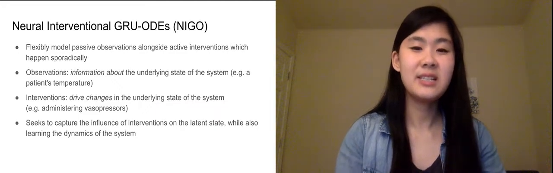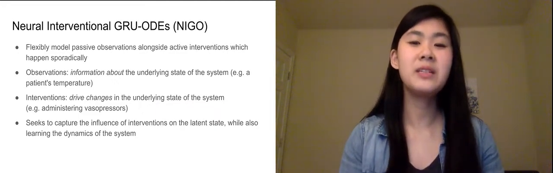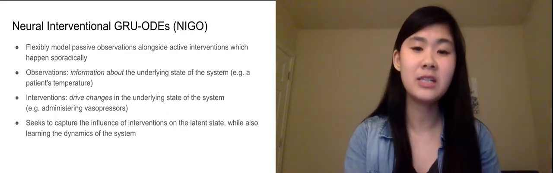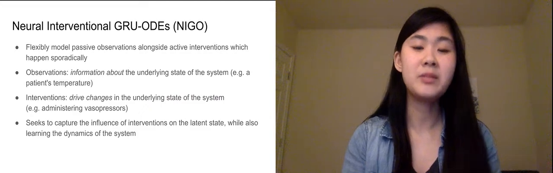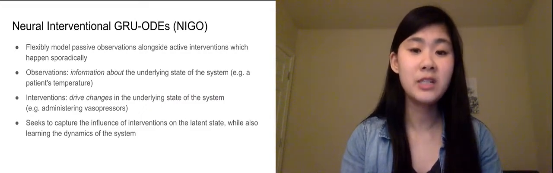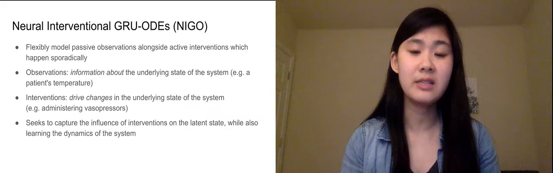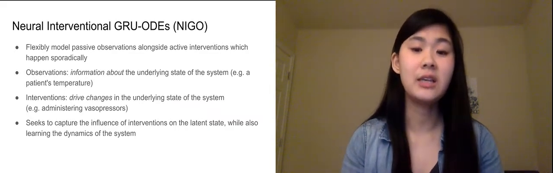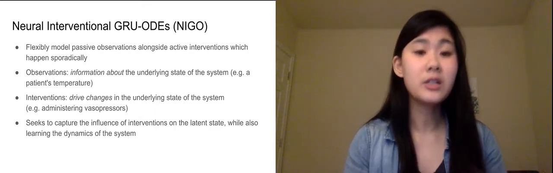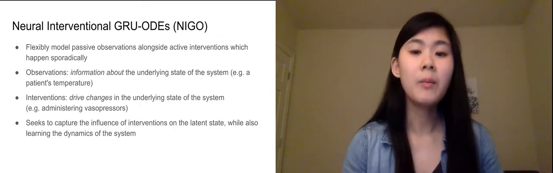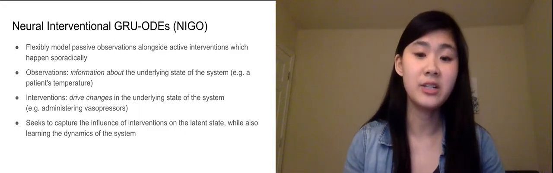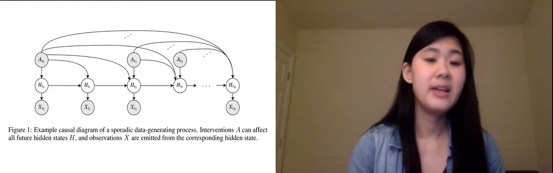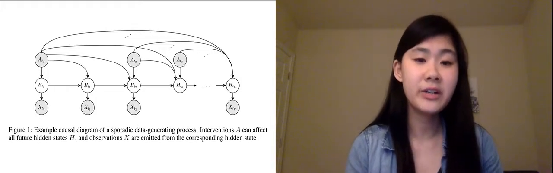Leveraging these recent advances in continuous time modeling, we propose neural interventional GRU-ODEs, or NIGO, to flexibly model passive observations alongside active interventions, which happen sporadically. In this model, observations provide information about the underlying state of the system, for example, a patient's temperature, whereas interventions drive changes in the underlying state, for example, when a doctor administers vasopressors. Our model seeks to capture the influence of the interventions on the latent state while also learning the dynamics of the system.